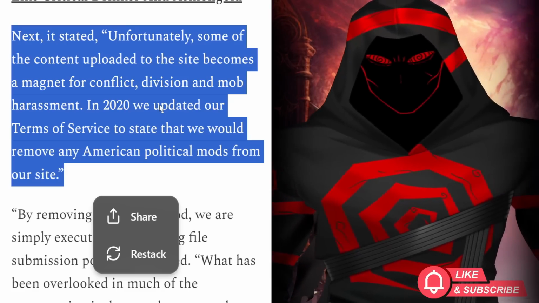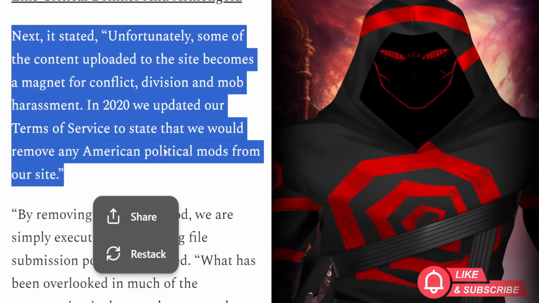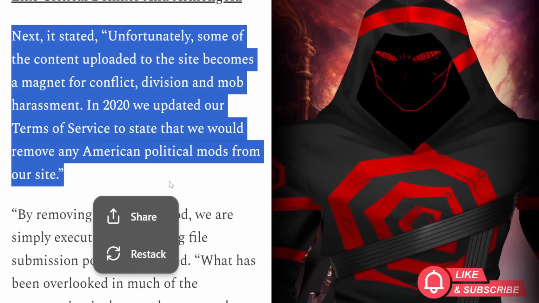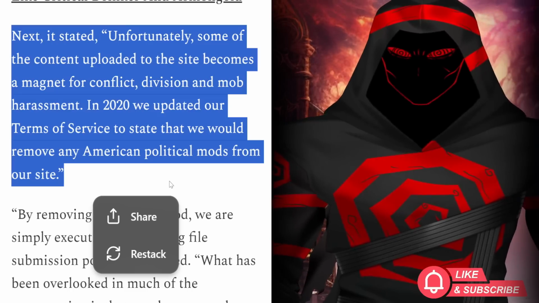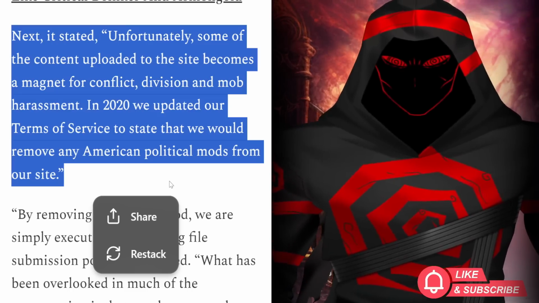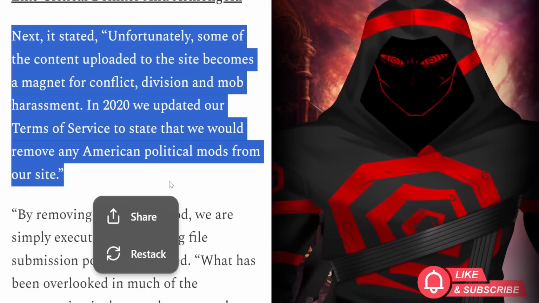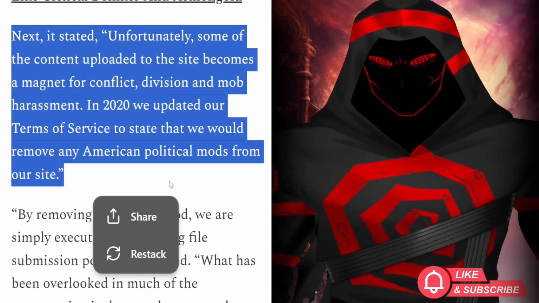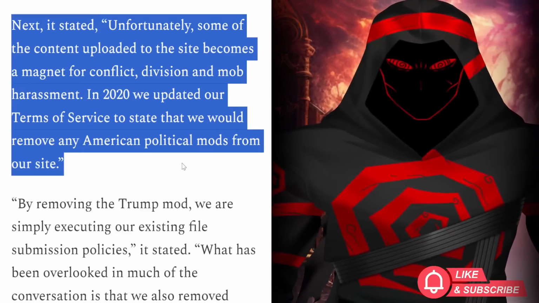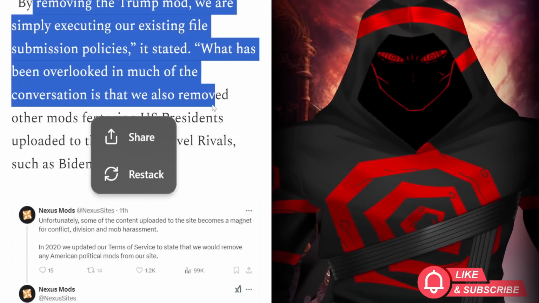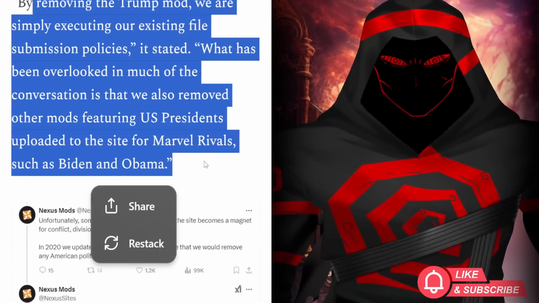In 2020, we updated our terms of service to state that we will remove any political, specifically American political mods from our website. And again, this is not a company that's even based in the United States. This is a UK-based company, but they're choosing to control the conversation about American politics through the mods on their website. Interesting. Then it says, by removing the Trump mod, we are simply executing our existing file submission policies.